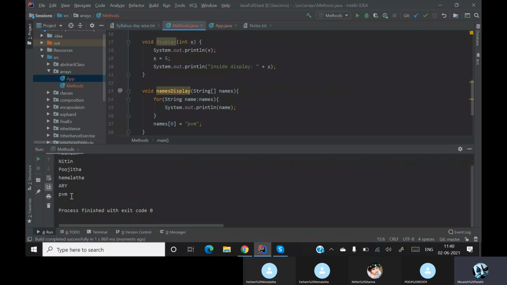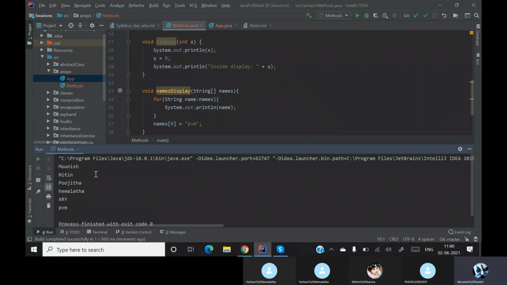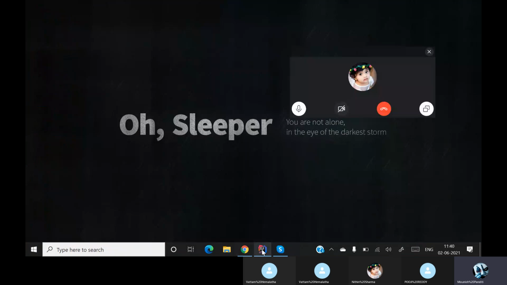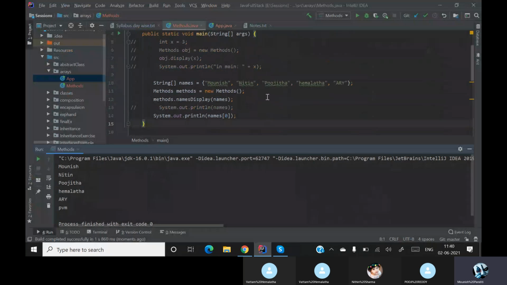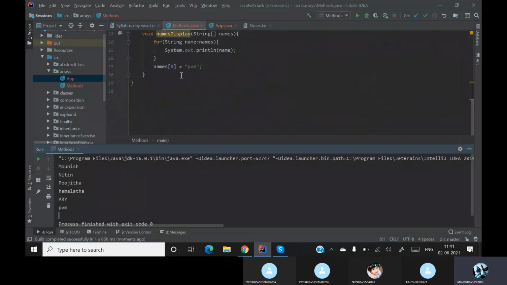Now if you see over here, it is being changed. The names[0] was first Monish, now it has got changed. So here when you are passing the address, it is possible to change it and then you can use it. So that is called call by reference.